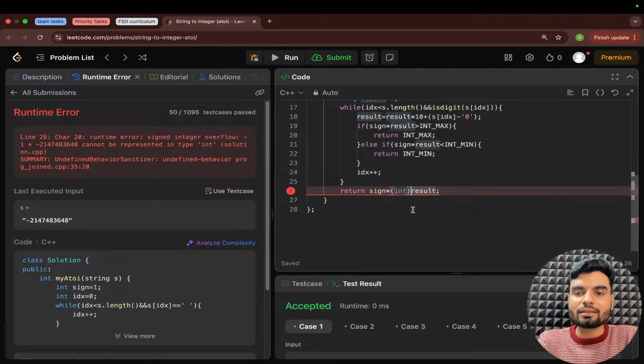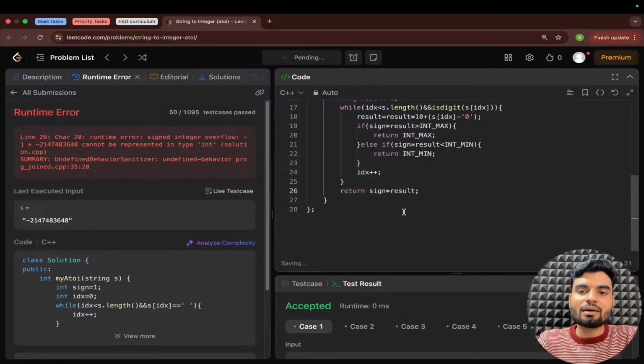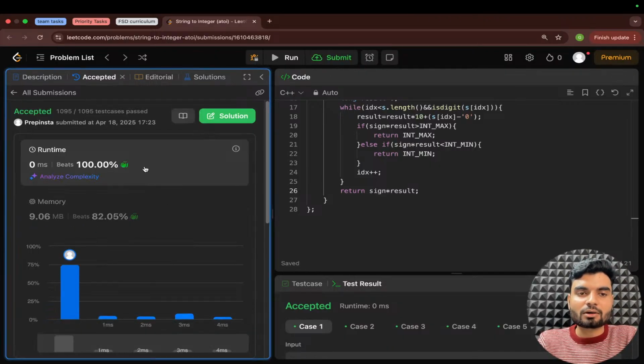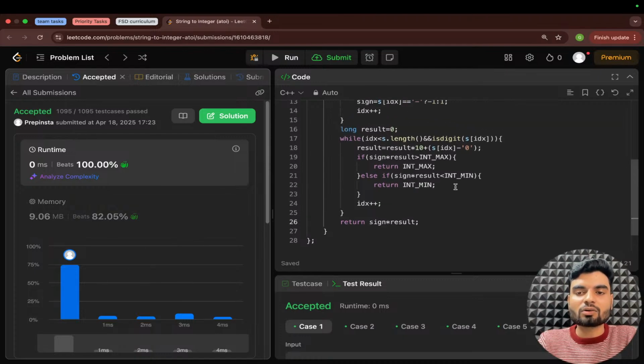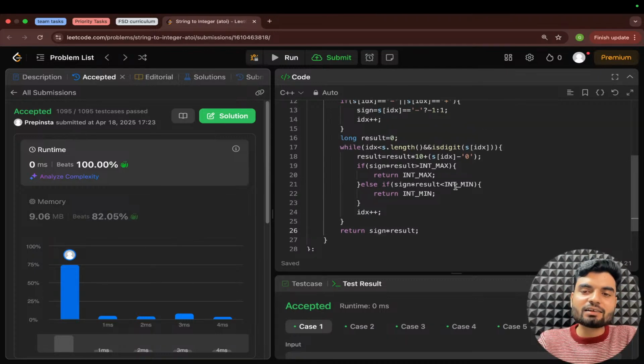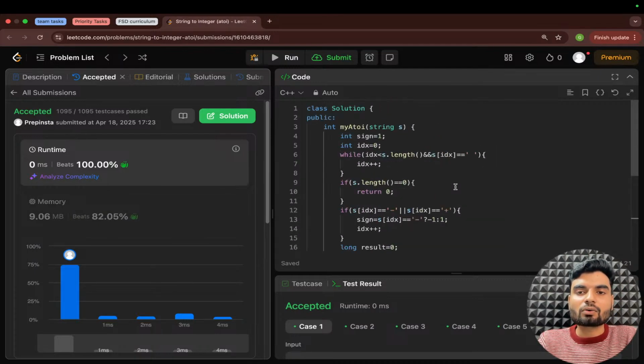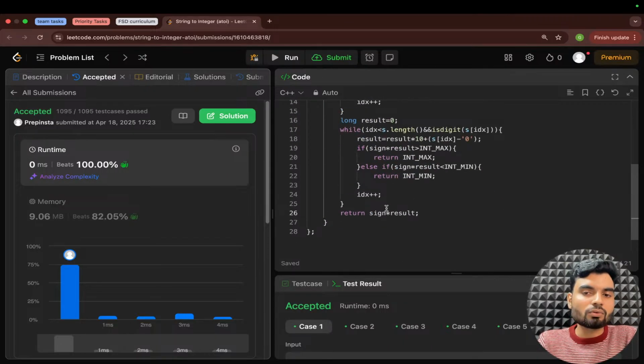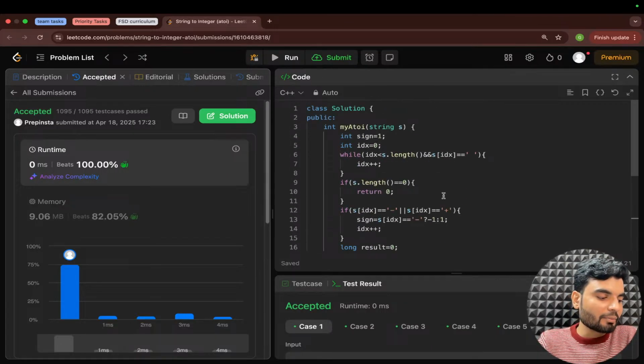Okay, I will not return this. You can directly work here because C++ has a different range. That is the problem statement. So what we'll do is remove that. Now this worked. You don't have to convert in C++. You can return integer also in the case of long. Okay, cool. Now this worked fine. I hope this is clear to everybody, right?